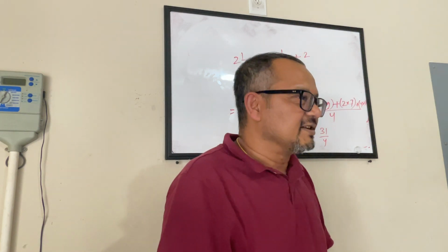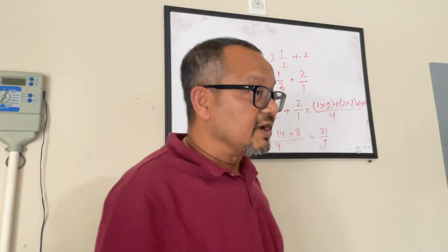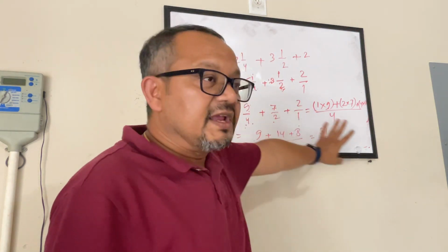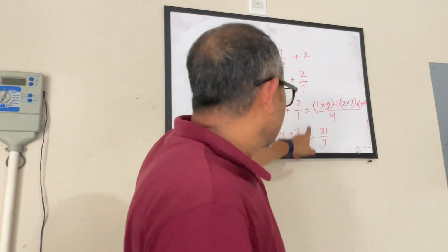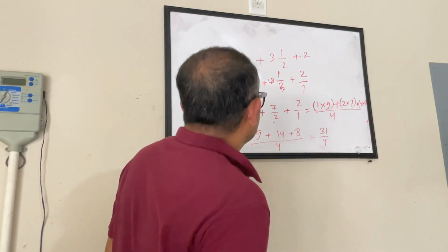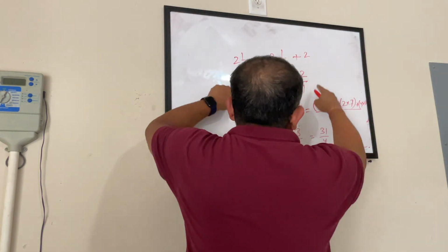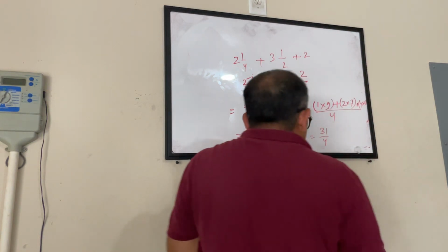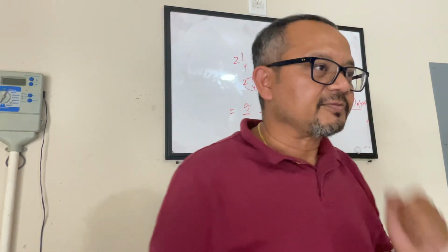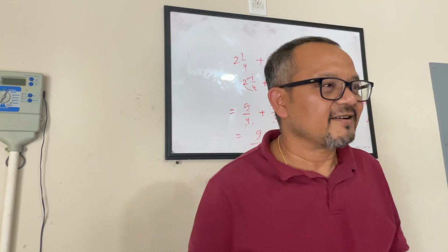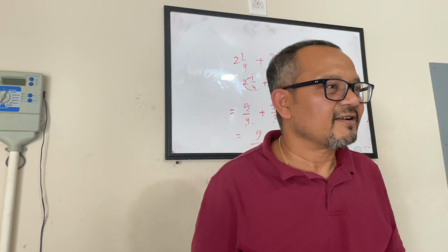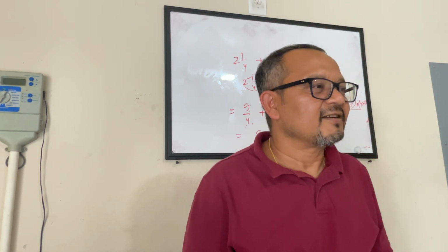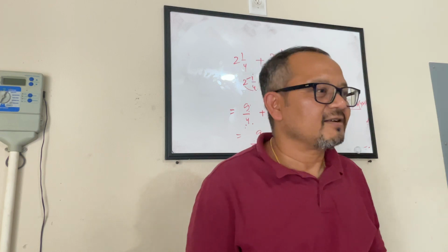Just check. Just do a review. If you are able to do a review, let's say if Yaganya says, no sir, you are doing it wrong, I will be able to check. Okay, this was my question. This is what I did. Then this is what I did. Then this is what I did. No, it looks fine. Yeah, Yaganya, you're saying something? I didn't check properly while converting the mixed fraction into a fraction.